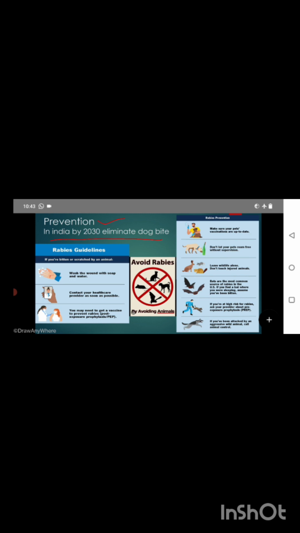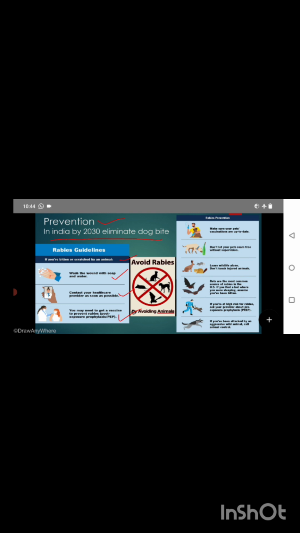Okay, first, rabies guidelines. If you are bitten or scratched by an animal, then what do you have to do? First, you have to wash the wound with soap and water. Please thoroughly wash the wound. Then contact your healthcare provider as soon as possible. Please don't delay the treatment. You may need to get a vaccine to prevent rabies, post exposure prophylaxis. You have to take the vaccine.